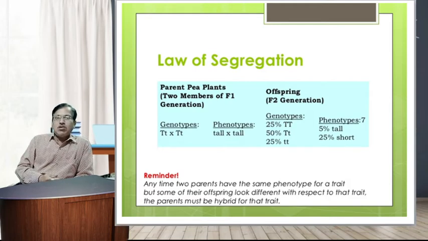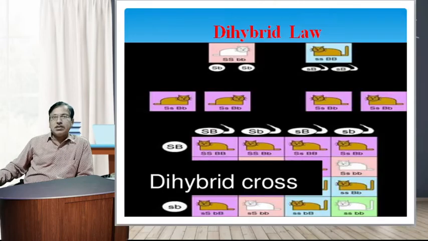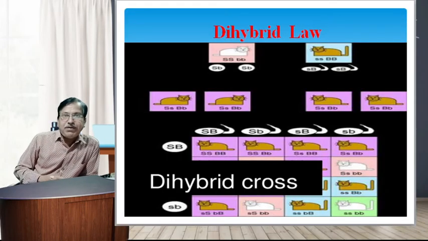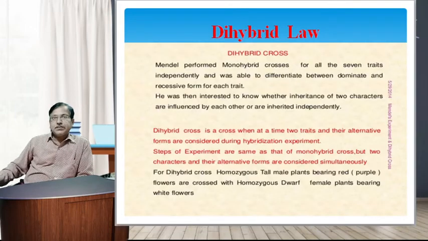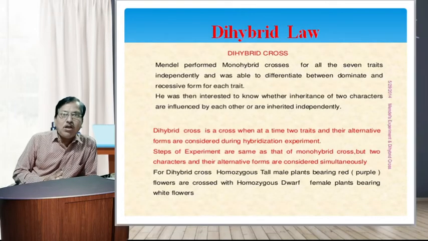So this is called the law of segregation. Dear friends, next is the third law, that is the law of independent assortment. It is also called a dihybrid law.